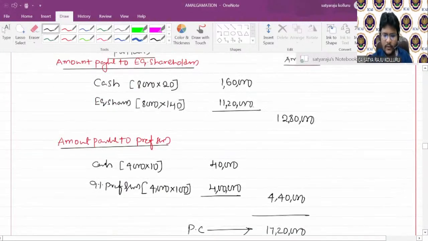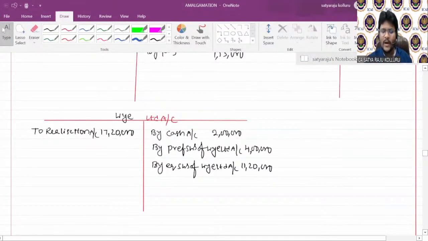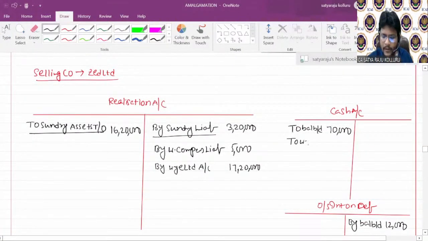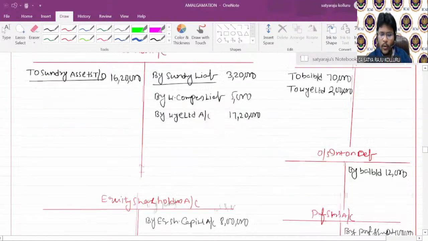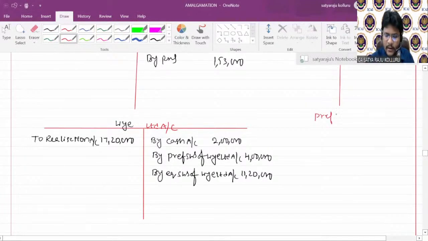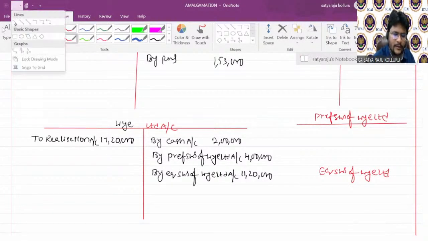Which is 11,20,000. Now, PC receipt is also over, but the simultaneous posting is required in Y Limited: by cash, in cash account to Y Limited, which is 2 lakhs. Next, 2 more accounts need to be opened. One is preference shares of Y Limited, another is equity shares of Y Limited. In the examination hall, there is no need to open these 2 accounts separately, but for understanding purposes, now I am opening them. Preference shares of purchasing company and equity shares of purchasing company, no need to open, guys.